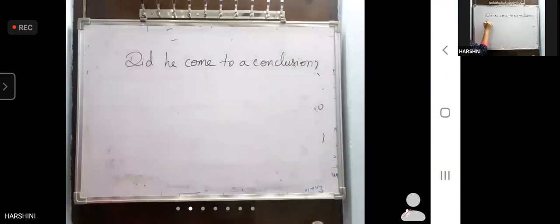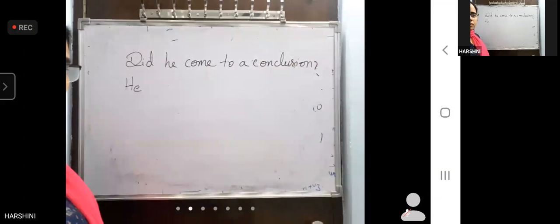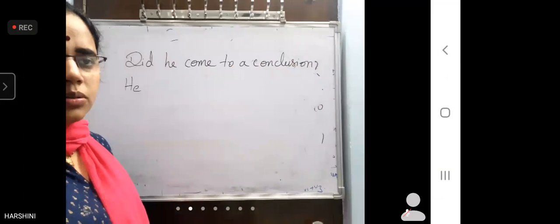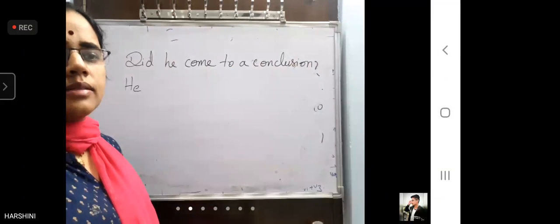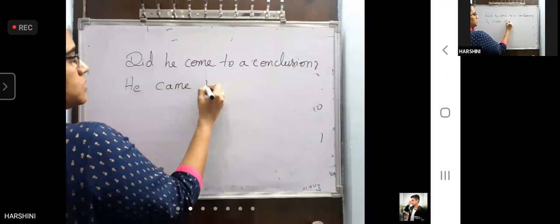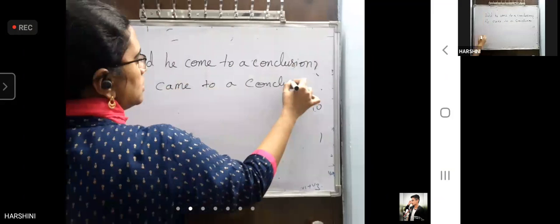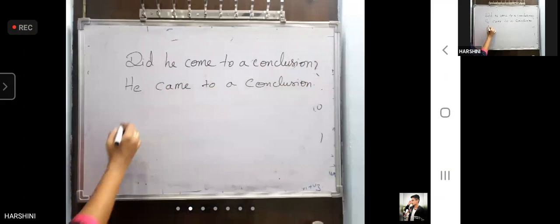What is the next step, friends? He did come means? Did plus come means he V2. Came to a conclusion, V2 of come. He came to a conclusion. Yes, past tense. He came to a conclusion. Now, what is the passive voice for that?